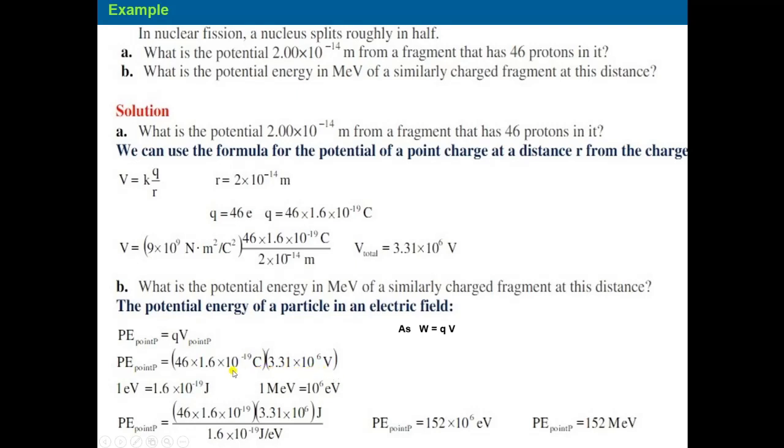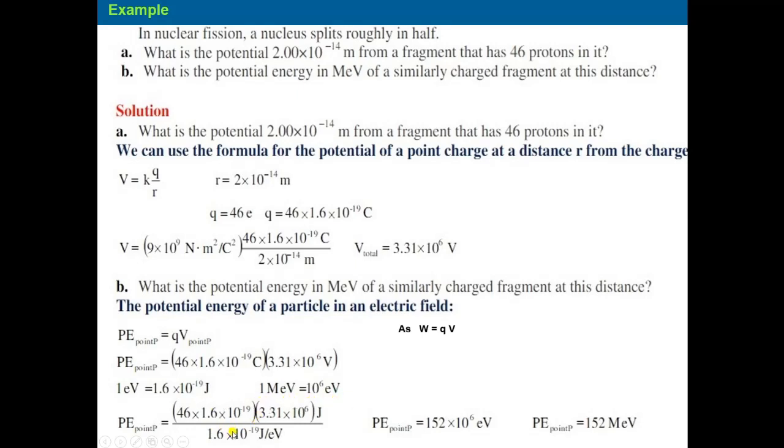Now the question asks for the answer in MeV. We know that 1 electron volt is 1.6 × 10^-19 joule, and 1 MeV is equal to 10^6 electron volt. So the potential energy at P will be 46 multiplied by 1.6 × 10^-19 multiplied by 3.31 × 10^6 joule.